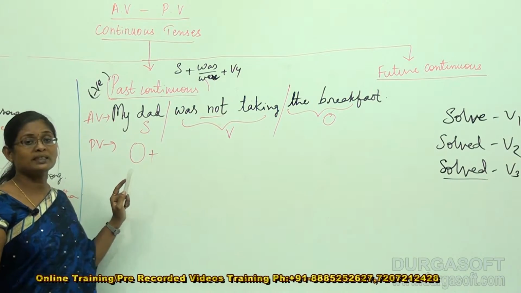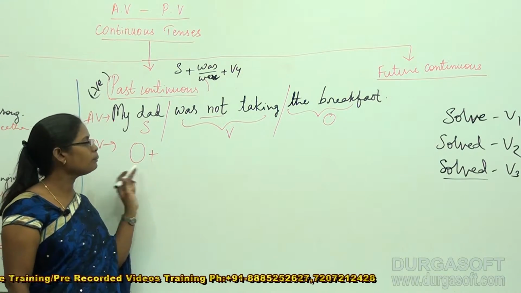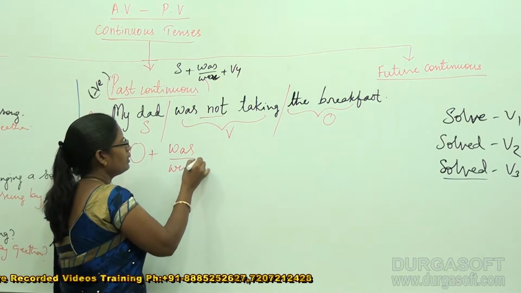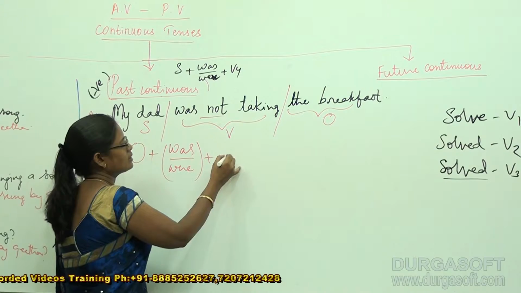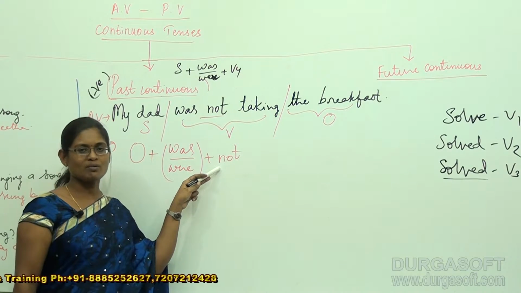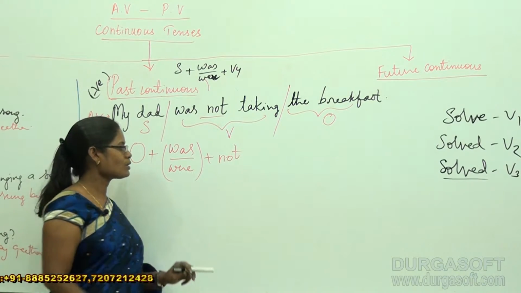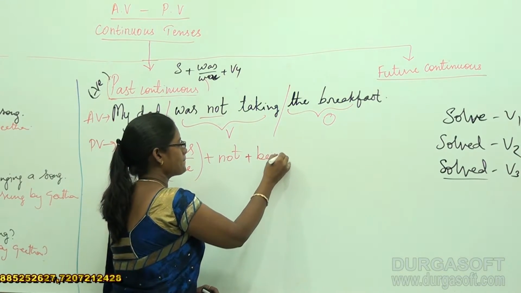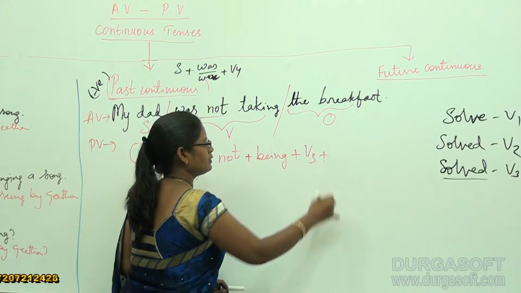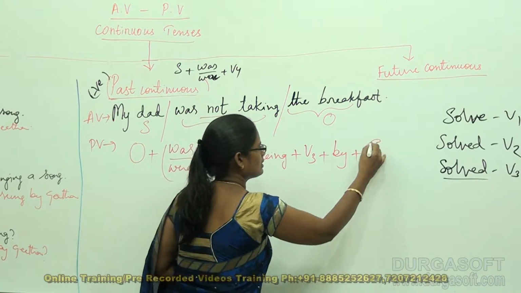Now see, in the passive voice the structure pattern is this way: object plus was or were plus not plus being plus V3 plus by plus subject. Because there is "not" in the active voice, we also have to include "not" in the past continuous tense.